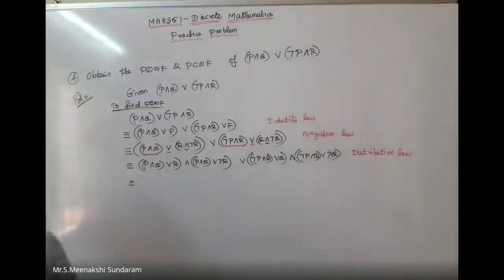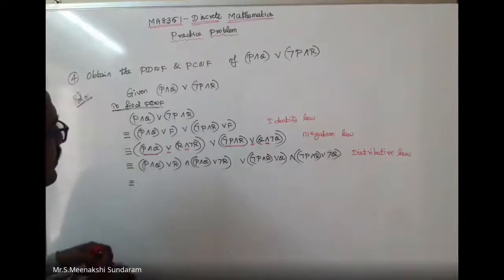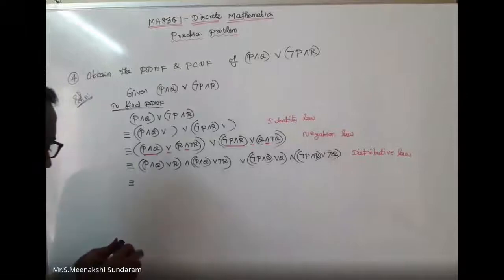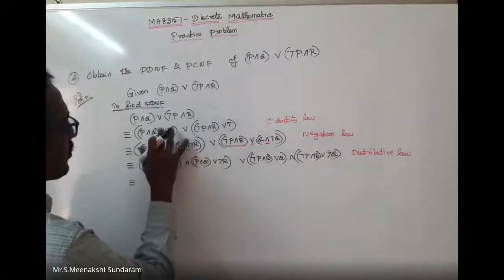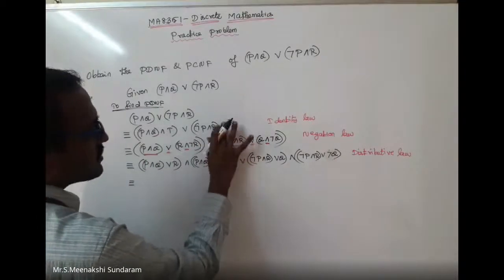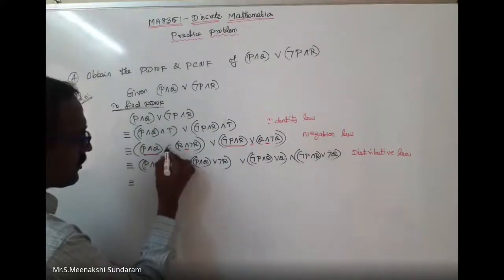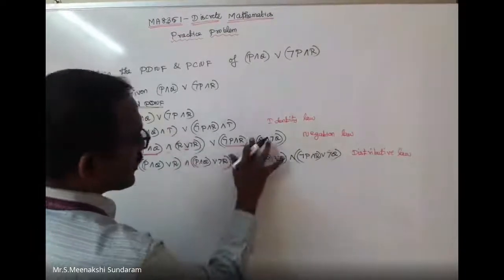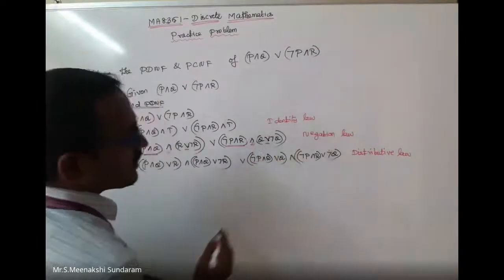So I would like to go for true. One second. Then there's the opposite sign, again the distributive law will come. So just I can put true. Then what you can check? Here I can write true, I can put true. Here I can write conjunction, I can apply for conjunction, I can apply for true. So here the term is conjunction. Here I can apply for disjunction. Okay. Here I can write conjunction, and this I can apply for disjunction.